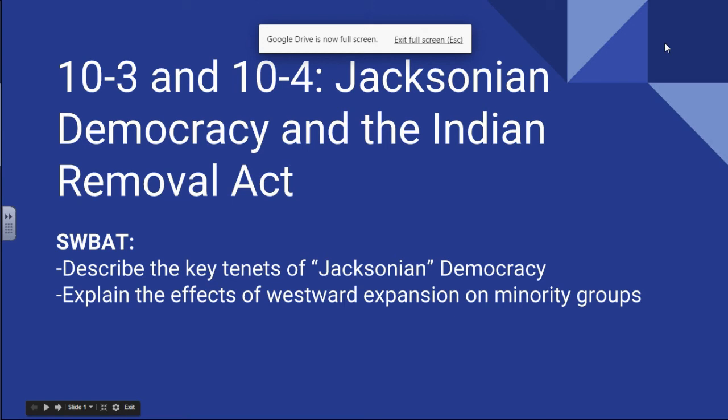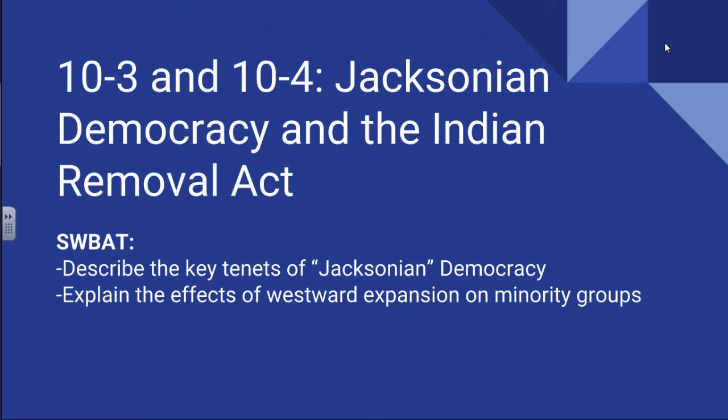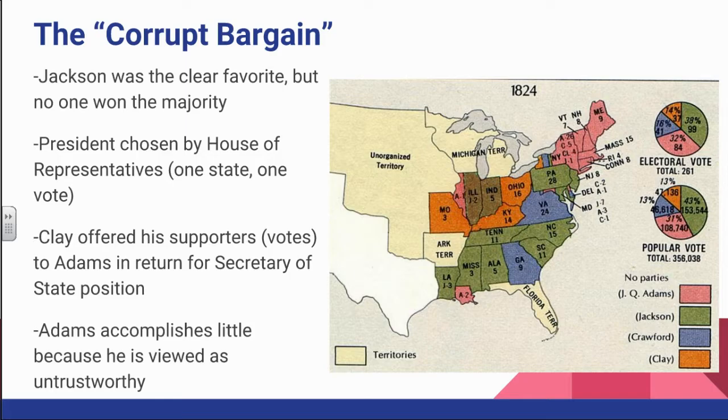So this is going to set you up to finish off our Jackson document. You'll have a better idea of the beliefs or the central tenets, as you can see, or parts of Jacksonian democracy. And this will start you in working on that objective of explaining the effects of westward expansion on minority groups, specifically on Native Americans.